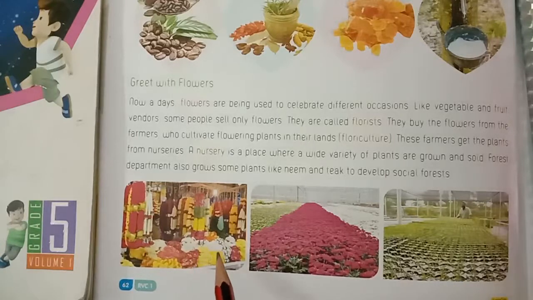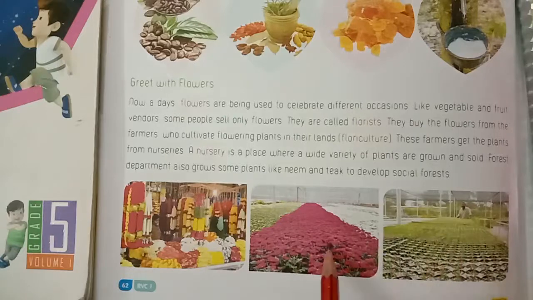They buy the flowers from the farmers who cultivate flowering plants in their lands. These farmers get the plants from nurseries. A nursery is a place where a wide variety of plants are grown and sold.